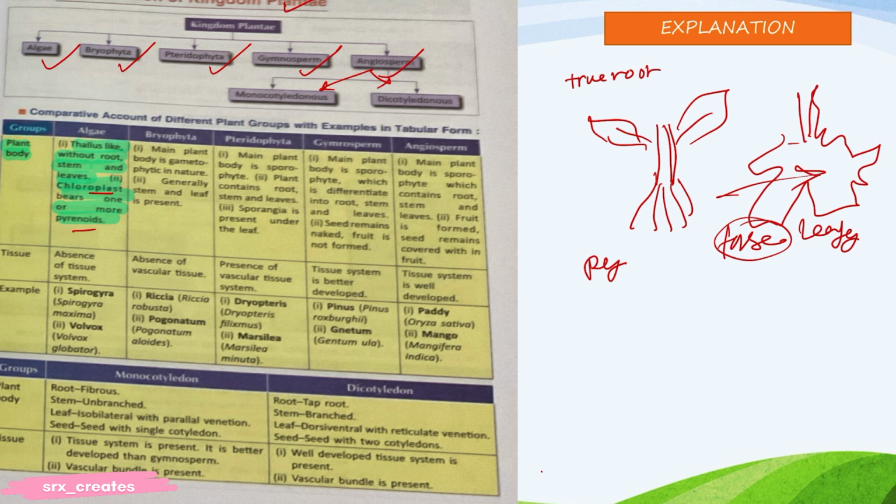It is in the chloroplast, it stays inside the chloroplast. Main plant body is gametophytic. Now, how can I explain gametophytic to you? Gametophytic means n. Small concept: from mother we get n, from father we get n, and we are 2n. Okay.